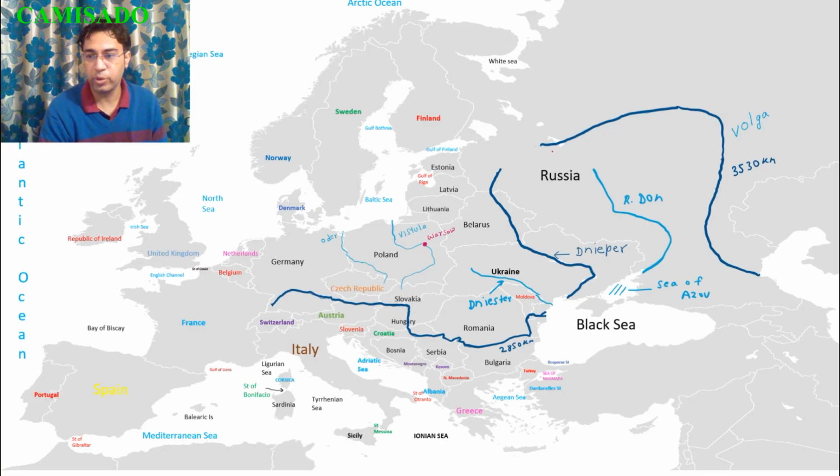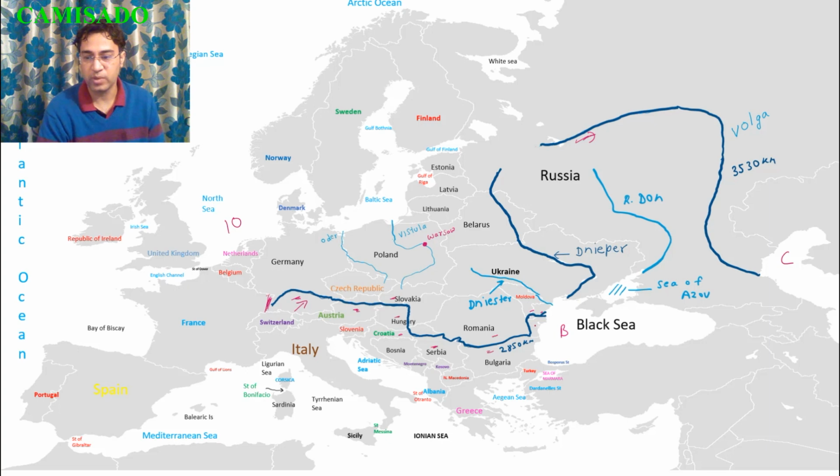So these are some of the important rivers of Europe. This is river Volga. It is the longest river of Europe and it falls in the Caspian Sea. The second longest river of Europe is the Danube. It starts from Black Forest Mountains in Germany and travels through 10 countries. And these 10 countries are Germany, Austria, Slovakia, Hungary, Croatia, Serbia, Bulgaria, Romania, Moldova and Ukraine,